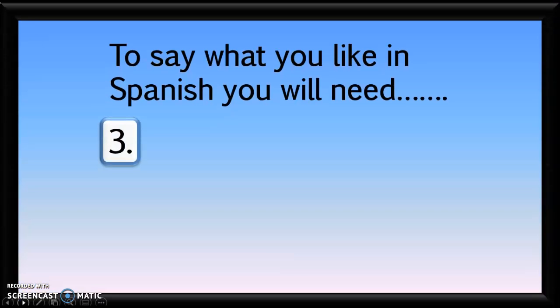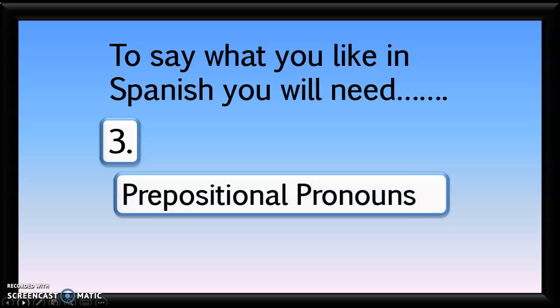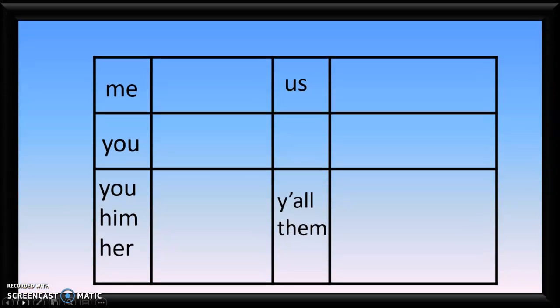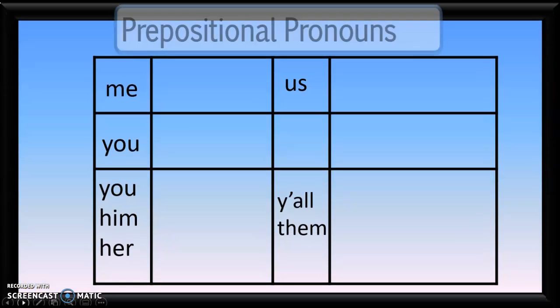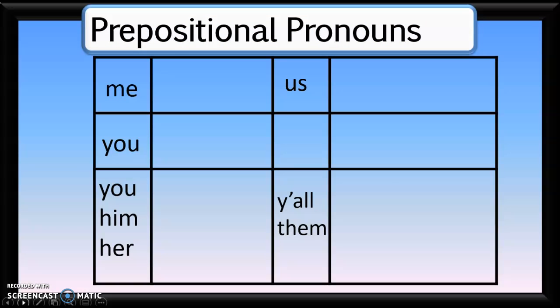The next thing that you're going to want to use are the prepositional pronouns, and those will be abbreviated PP, prepositional pronouns. Take time to write down these prepositional pronouns, please. For me, which would be like to me, you would use mí. For you, you would use ti.